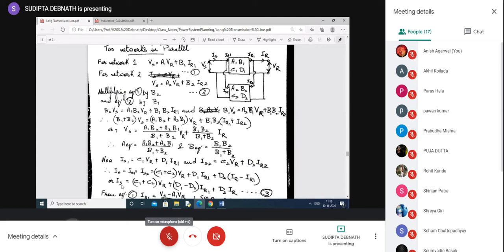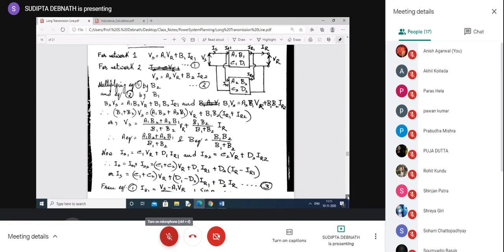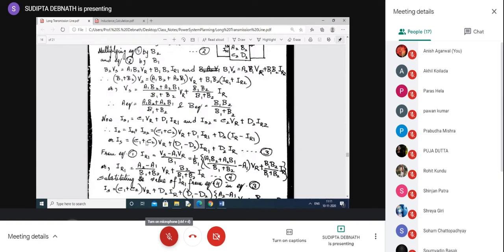So what is IS? IS equal to C1 plus C2 VR plus D1, this IR1 we have taken common. So D1 minus D2 IR1 plus D2 IR. So what are the unknowns? Unknowns here are IR1 and IR2. Actually, you have to get IS in terms of VR and IR, not in IR1.